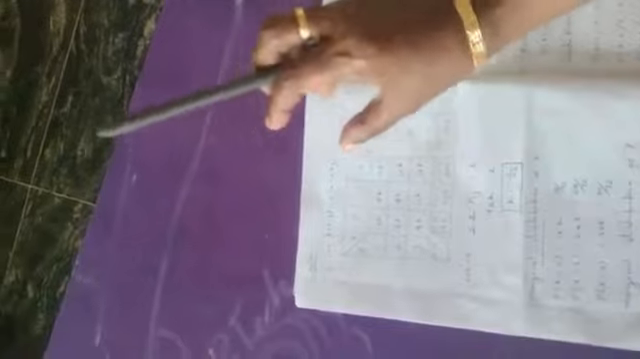In this question, given p of x comma y, or f of x comma y, equal to k into 2x plus 3y. X takes 0, 1, 2. Similarly, y takes 1, 2, 3. That is the given question.